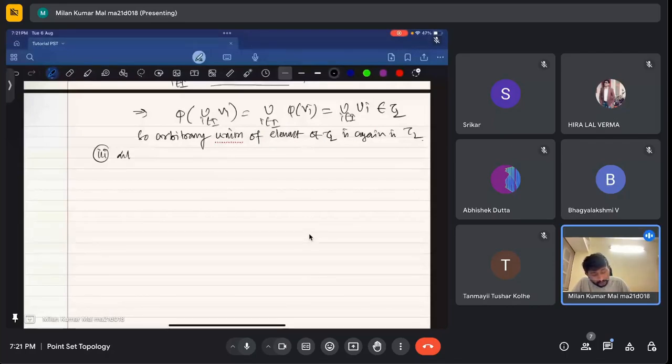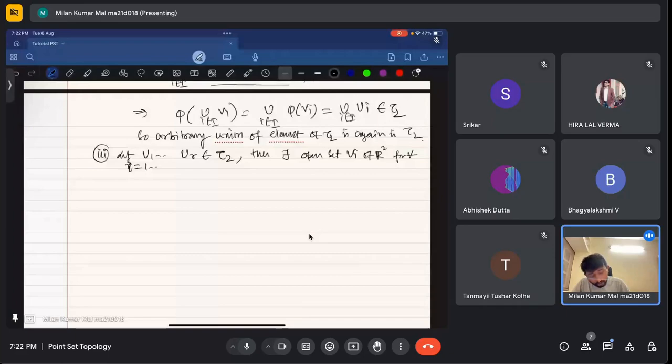Then there exist open sets Vi in the standard topology of R square for all i equal to 1 to r, such that phi of Vi is equal to Ui for all i equal to 1 up to r.